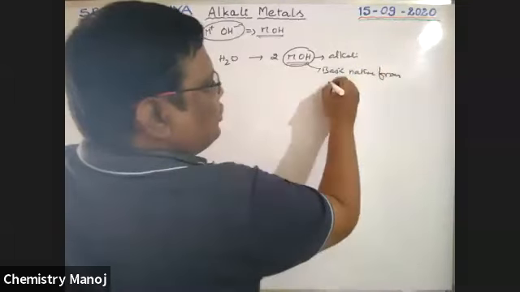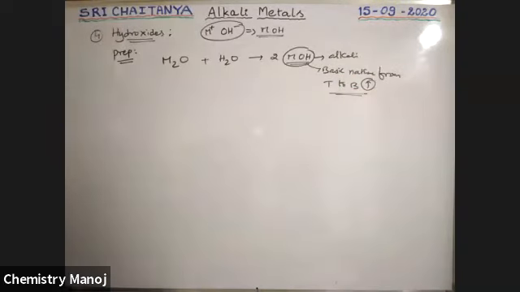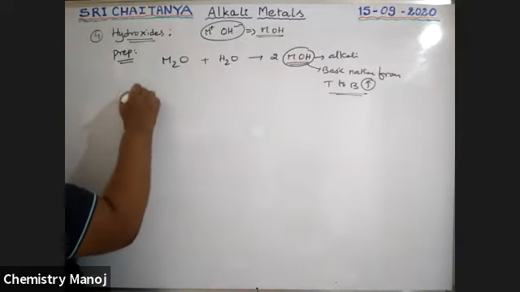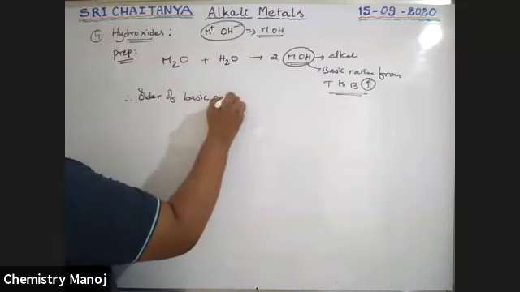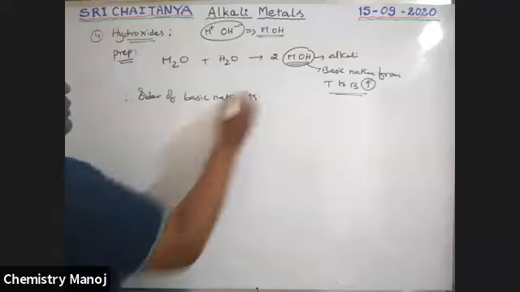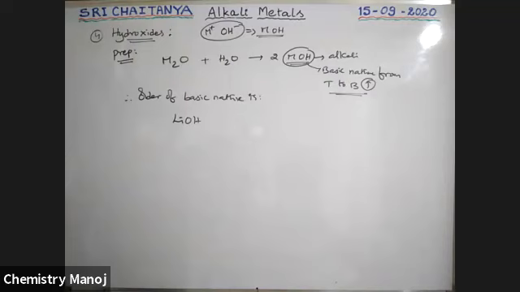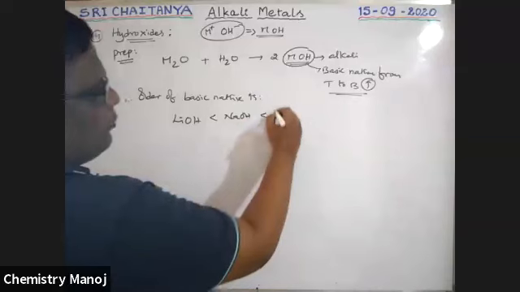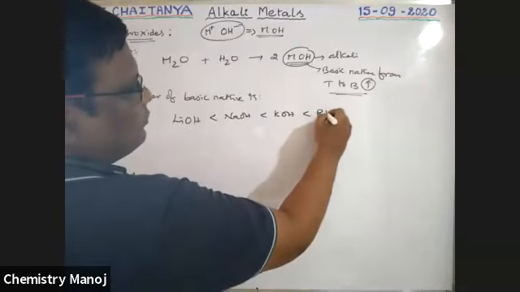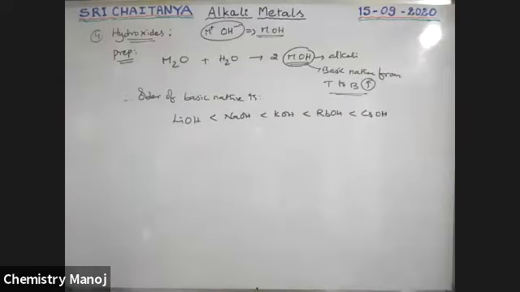increases from top to bottom, boys. Basic nature increases from top to bottom. So the order of basic nature is lithium hydroxide less than sodium hydroxide, less than potassium, rubidium, and cesium hydroxide.